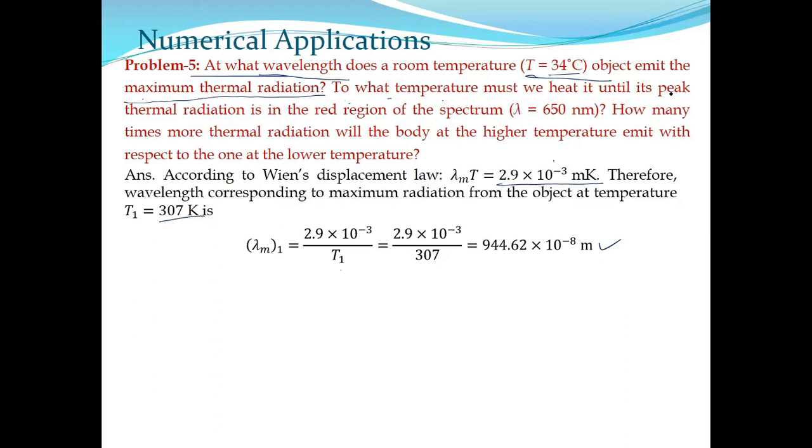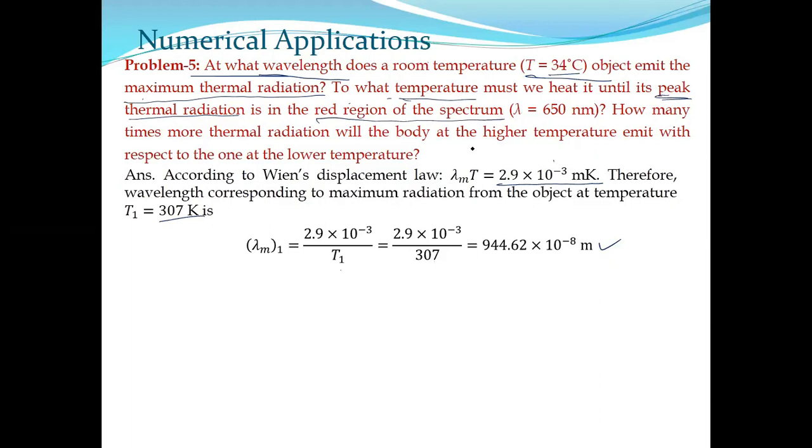Again, peak is involved. Peak thermal radiation is involved. That means it must be Wien's displacement law. But in the previous question, temperature was supplied and you had to estimate the wavelength corresponding to maximum peak. Here, you have to estimate the temperature corresponding to the red region of the spectrum.